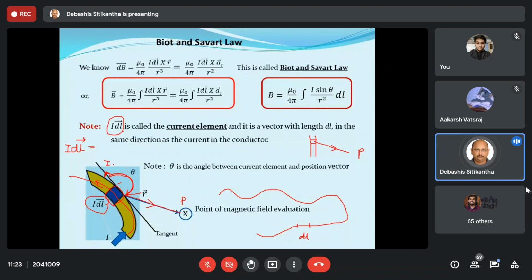So I will write I dl vector over here. This tangent is the vector which is in the direction of your current element, and the angle between this current element in the form of a tangent and the position vector is going to give you theta. Now I have given a detailed explanation for this, but actually the concept is very simple. So please don't get confused, or think that this is a very complicated thing. Believe me, it is not at all complicated.